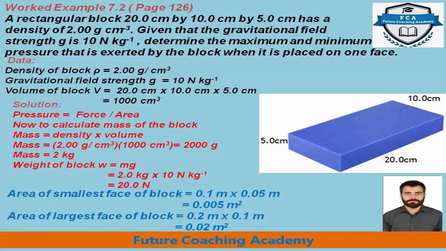While the area for the largest face of the block is 20 centimeter multiplied by 10 centimeter. When we convert them to meters, 20 centimeter is 0.2 meter and 10 centimeter is 0.1 meter. Then area will be 0.02 meter square.